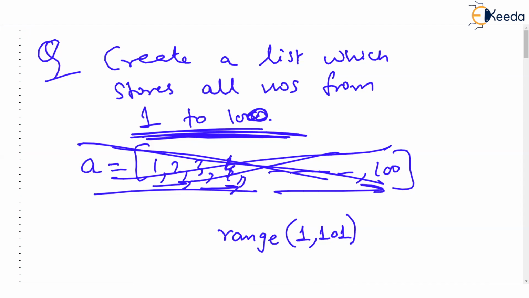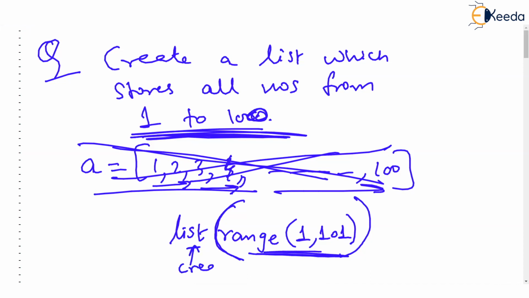And now I give one function called list. List is a function, and just put a bracket. And inside this list function, I will give range 1, 101. Now this function list creates a new list.